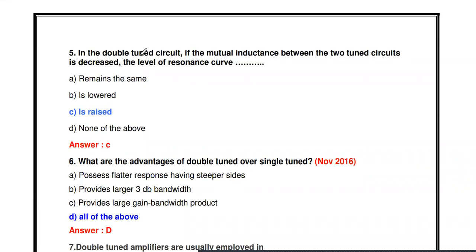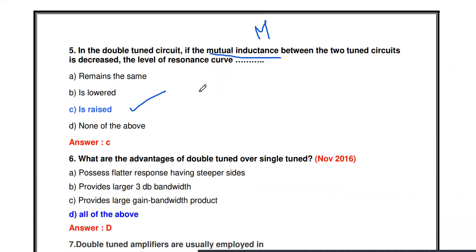Then the next one: in the double tuned circuit, if the mutual inductance M, capital M, between the two tuned circuits is decreased, the level of the resonance curve is dash. So in a double tuned circuit, when the mutual inductance value M is decreased, the level of the resonance curve is raised.